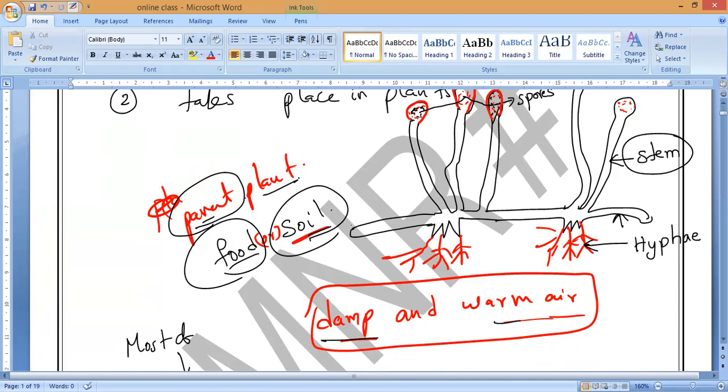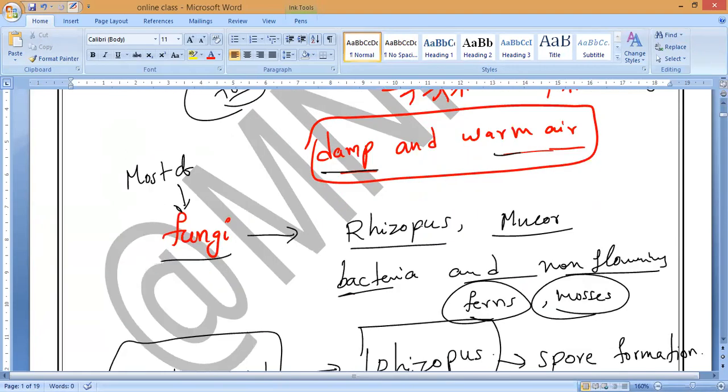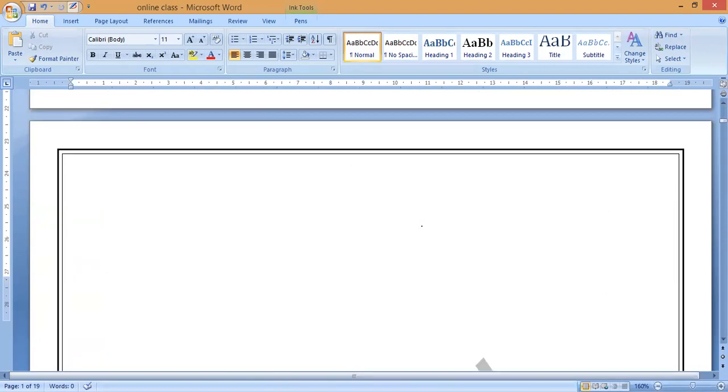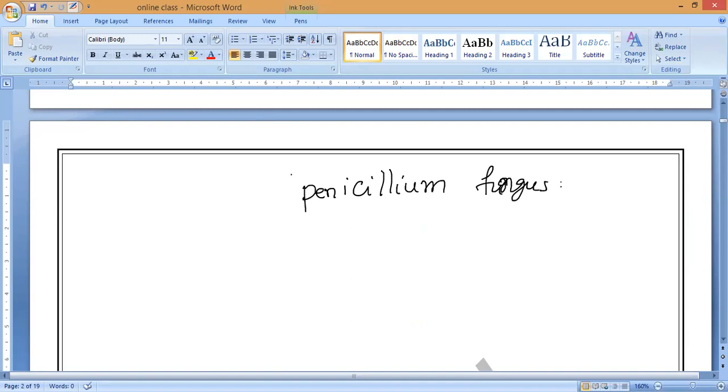I also mentioned another fungus, Penicillium. Have you heard of it? The penicillin injection you may have heard of, which people like diabetic patients are given. Penicillium is also in the fungus family, so this is also under spore formation only. By formation of spores it will reproduce. This antibiotic drug called penicillin is generated from this only. Please remember that.